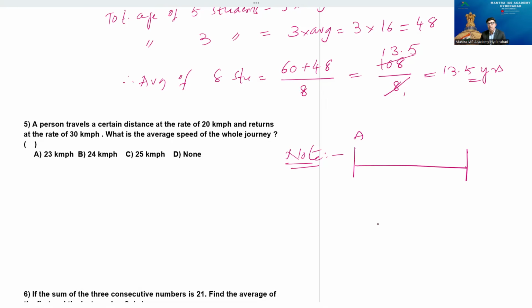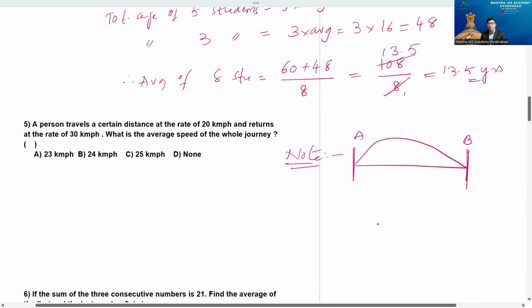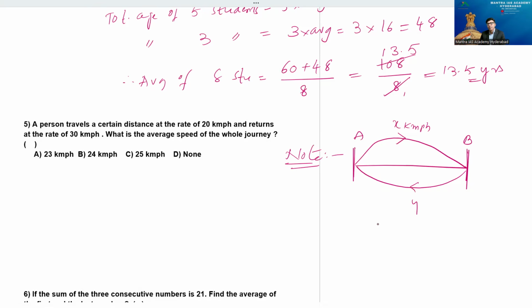You take two stations, otherwise two towns, or otherwise two parts of the same Hyderabad. You take this as Nagol and this as Miapur, because the metro station from this to this has started now. While the metro rail goes from A to B, or Nagol to Miapur, its speed was, imagine, x kmph, and returning to the same spot from B to A it is y kmph. Then what's the average formula? I think you know the average speed formula is 2xy by x plus y.